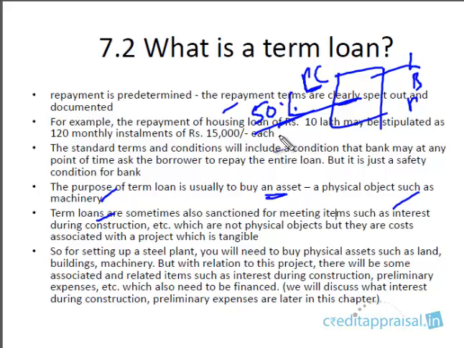They can do that. So don't always be under the assumption that term loans are sanctioned only for physical objects. There could be some non-physical items also, but they are costs associated with the project, right? We are going to see them also. A similar example could be preliminary and pre-operative expenses. All this we are going to discuss shortly.